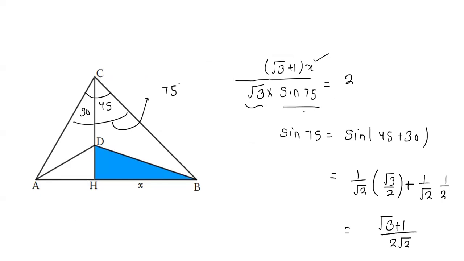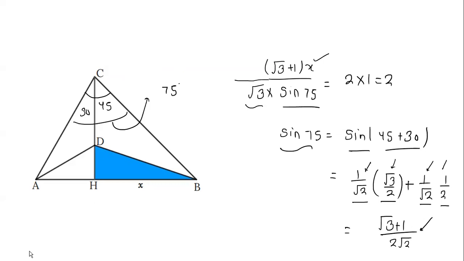So in the denominator it will be sine of 75, and here it is 2 times 1, which is equal to 2. From here you can calculate the sine of 75 as sine of 45 plus 30. You can apply sine A cos B plus cos A sine B. So sine 45 and cos 30 plus cos 45 and sine 30. So it will become (root 3 plus 1) by 2 root 2.